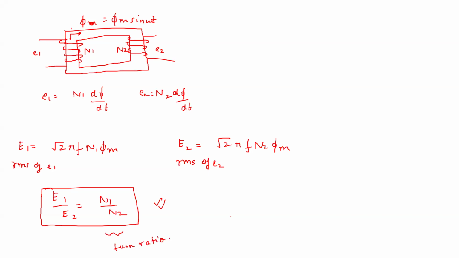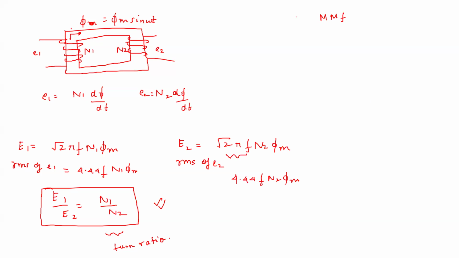Now we will do this. You will see if you do root 2 into pi, it will become 4.44 f into phi m. So in many textbooks, you will see that this root 2 pi is written as 4.44. So this will come out to be like this.